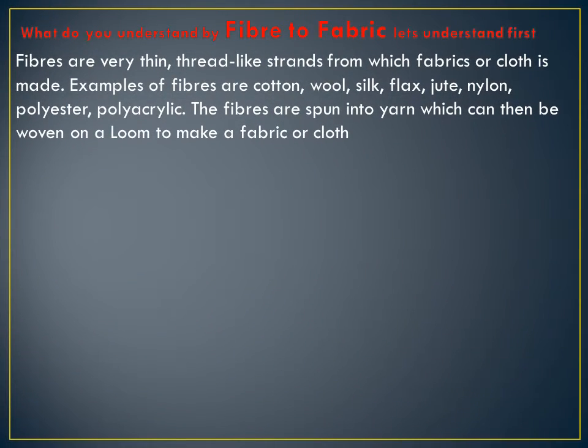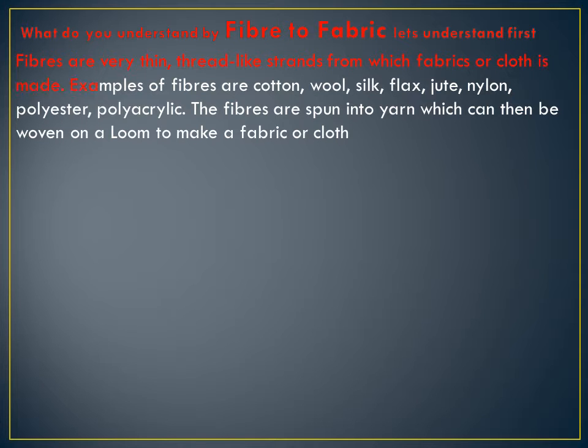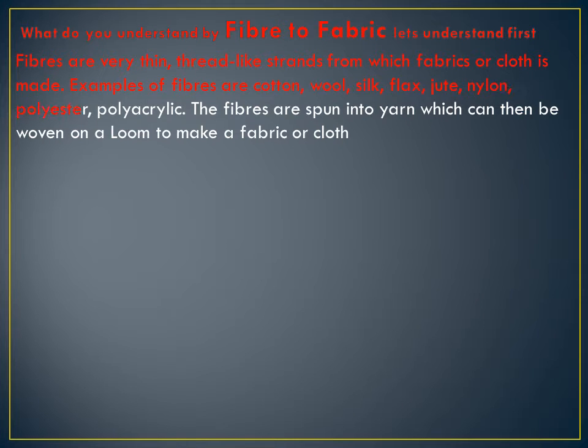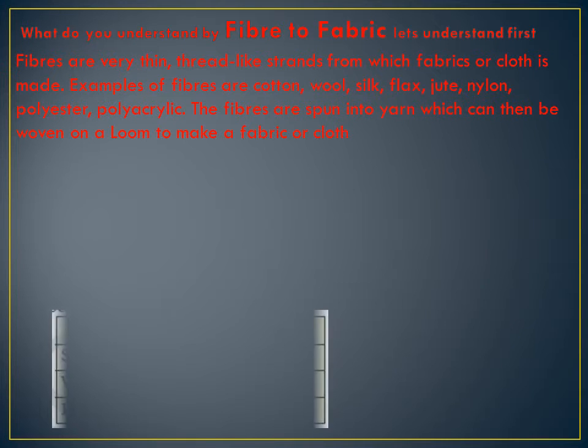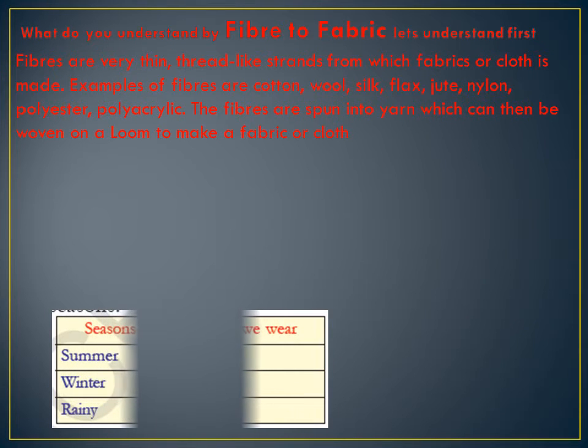Fiber means what? Fibers are very thin thread-like strands from which fabrics or cloths are made. Understood? Examples of fibers are cotton, wool, silk, flax, jute, nylon, polyester and polyacrylic. The fibers are spun into yarn which can then be woven on a loom to make a fabric or a cloth. Understood? How is it made? With a thin thread-like structure.